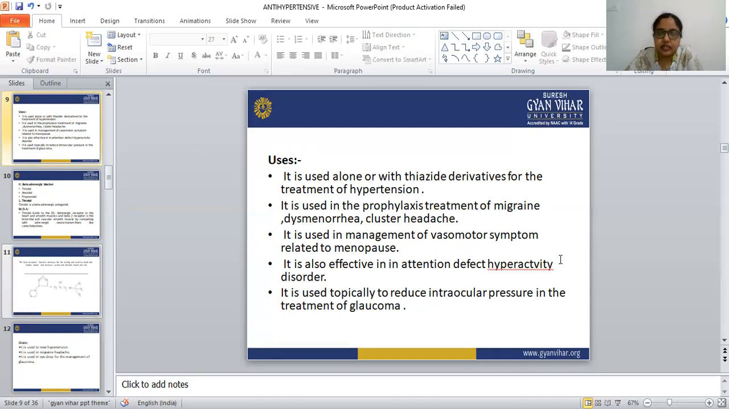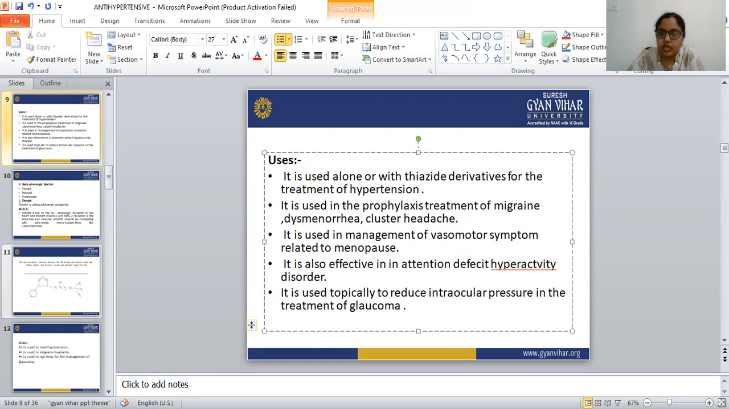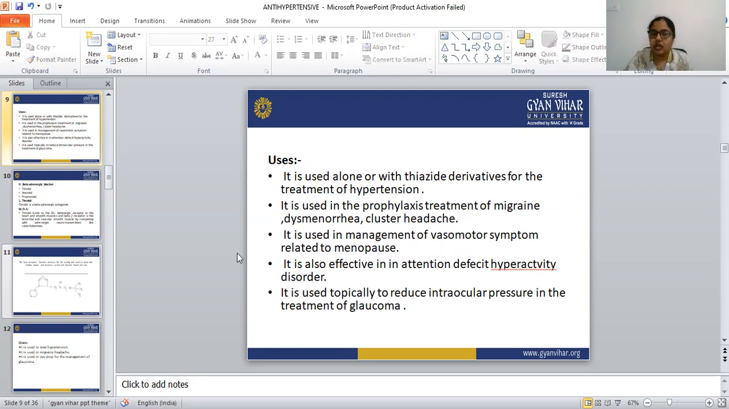And next, it is also effective in attention deficit hyperactivity disorder. And it is also used topically to reduce the intraocular pressure in the treatment of glaucoma. So these centrally acting agents are used topically in the treatment of glaucoma for reducing the intraocular pressure.